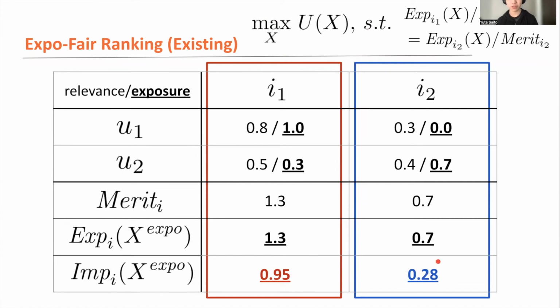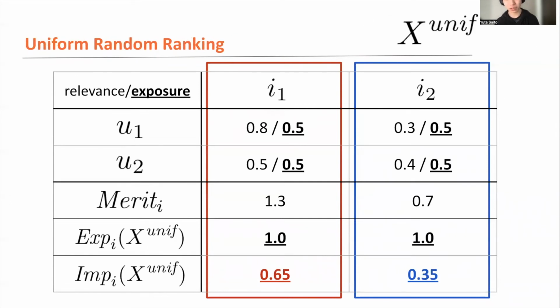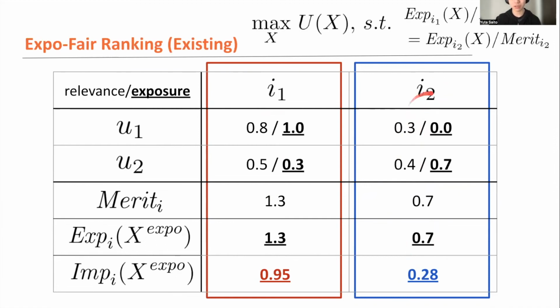It seems unfair. The one unfairness we indicated in our paper is that when we compare this exposure-based fairness with the uniform random ranking as a baseline, we realize that the second item is guaranteed to get 0.35 impact even under the uniform random ranking. But this is actually not guaranteed for the second item even under the perfectly fair ranking of the exposure-based fairness framework.